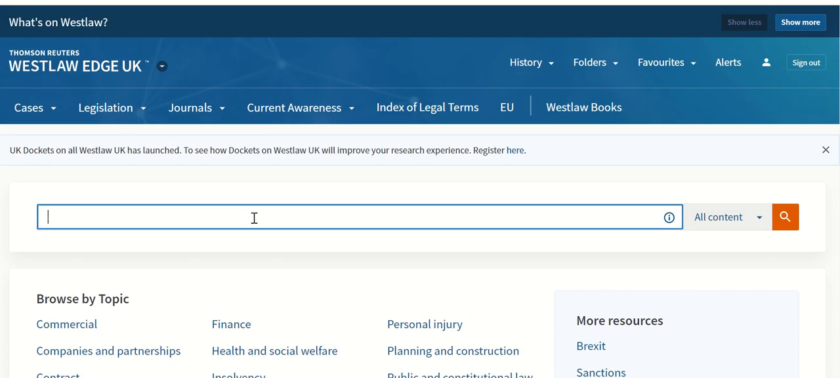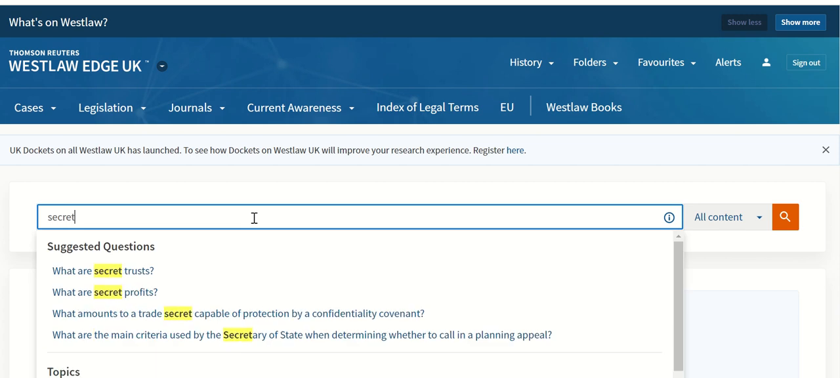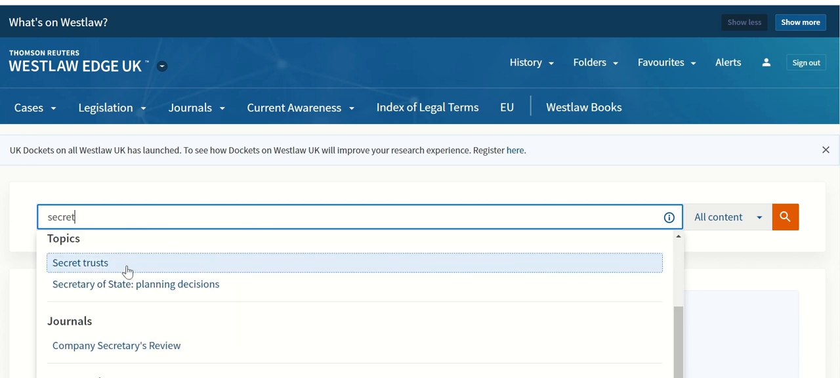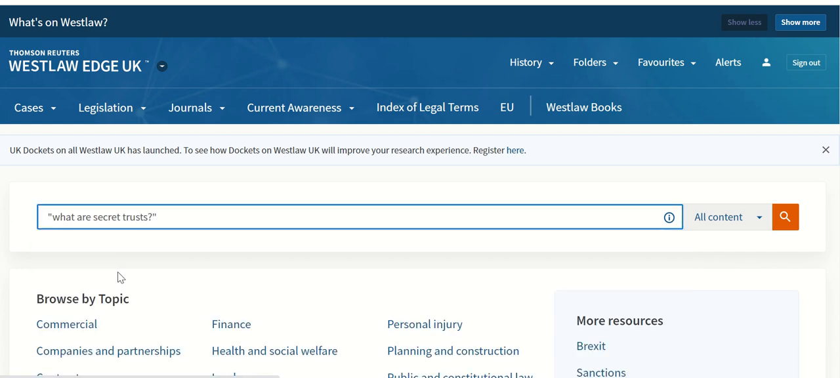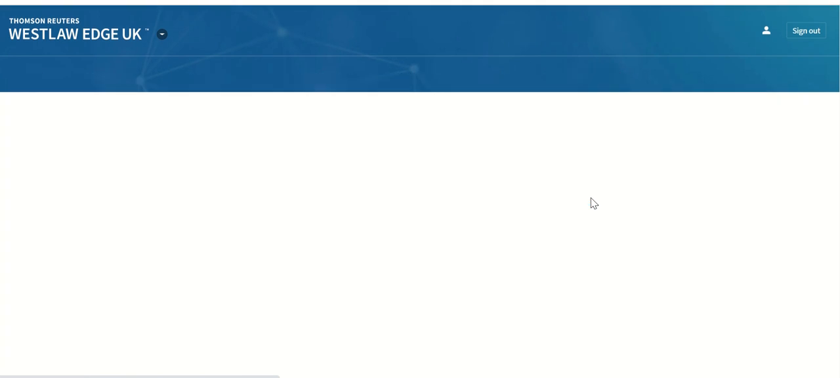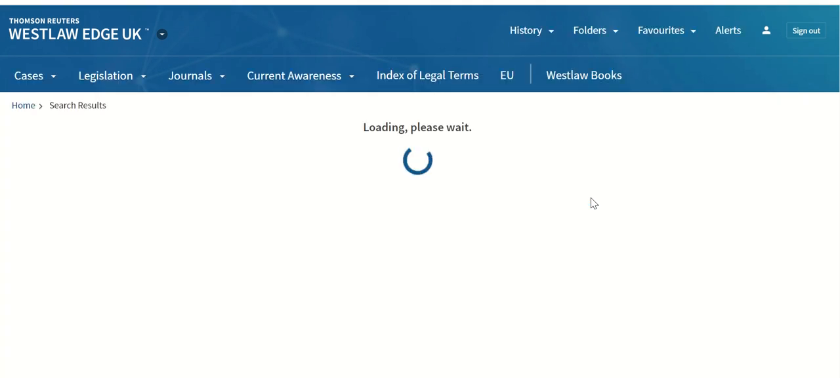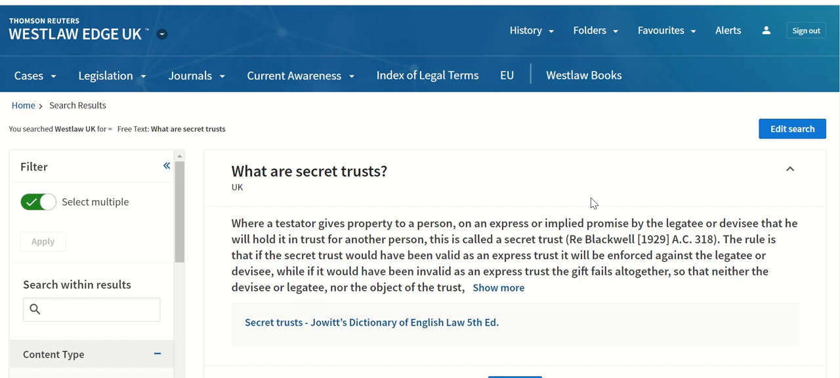So I'm just going to start typing in secret trusts as a search, and before I finish typing my terms, Westlaw has tried to guess what information I'm trying to find, and so it has come up with some suggested questions, and also with topics which would go to a topic page. So this is quite a good way as well of accessing relevant content. I've just clicked on that, what is secret trusts.